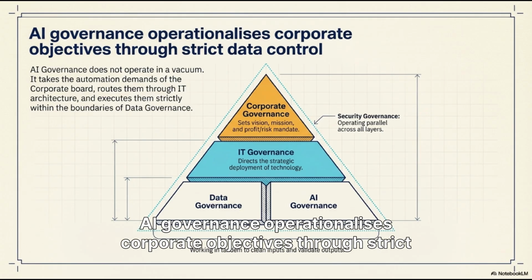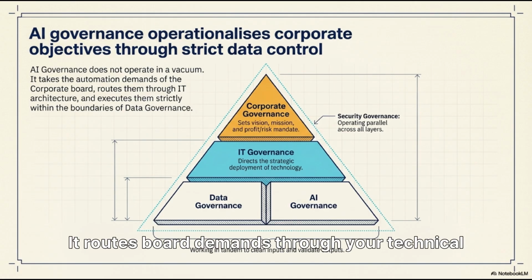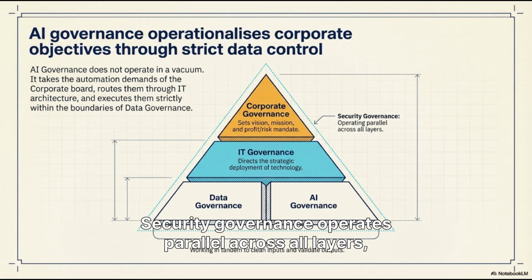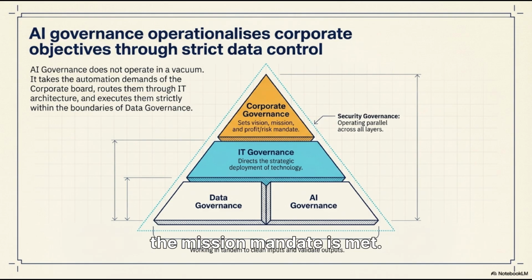AI governance operationalizes corporate objectives through strict data control. It routes board demands through your technical IT architecture. Security governance operates parallel across all layers, cleaning inputs and validating outputs to ensure the mission mandate is met.